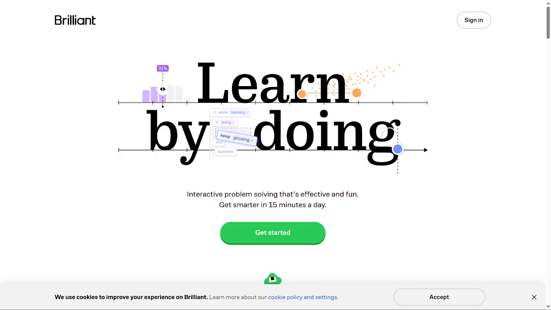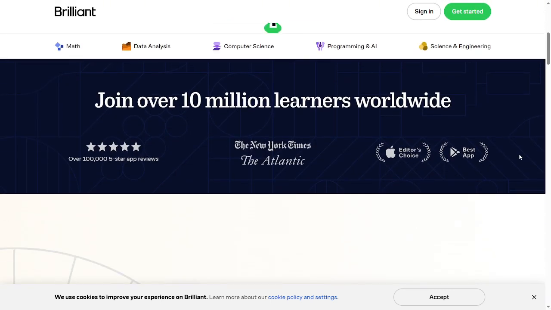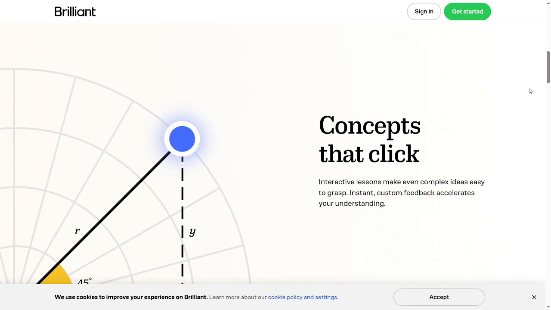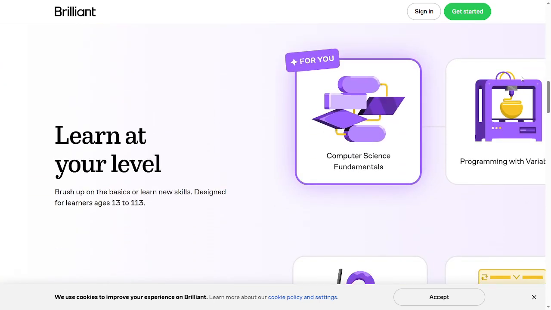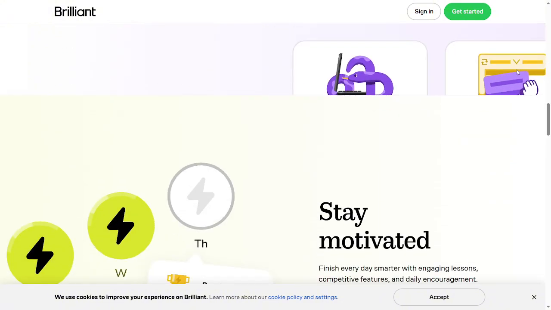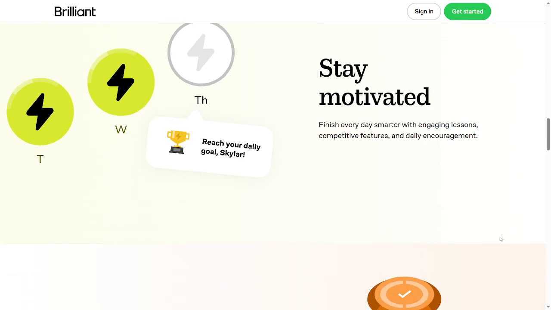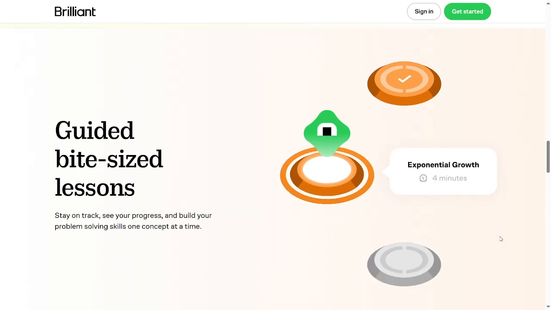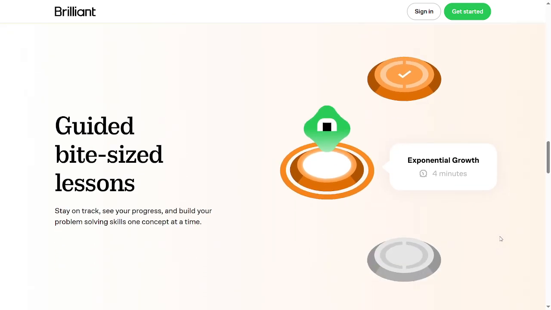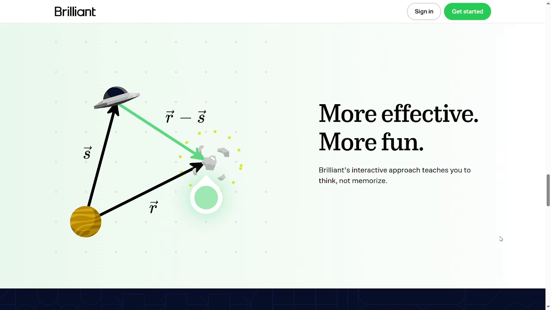Now, Brilliant takes a very different route. Instead of watching videos and taking notes, you dive straight into interactive lessons. You solve puzzles, play with visual simulations, and use logic to uncover how math and science concepts actually work. The focus is on exploration and active problem solving. For example, instead of just memorizing a physics formula, you might be asked to move objects on screen to see the principles in action. It is hands-on learning in a digital format, and that makes it feel fresh and fun.